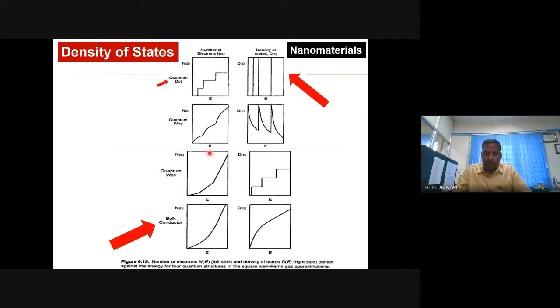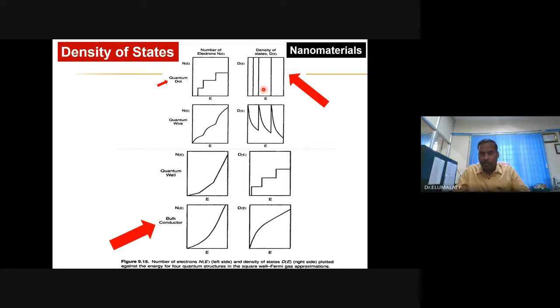So number of electrons is like this. And the differentiation of this curve is known as density of state. If you differentiate this curve, which corresponds to the number of electrons versus energy of electrons for the quantum well, you will end up with this structure. If you differentiate the curve corresponding to quantum wire, you will end up with this plot. For quantum dots, this is the number of electrons versus energy of electrons. If you differentiate, you will end up like this.